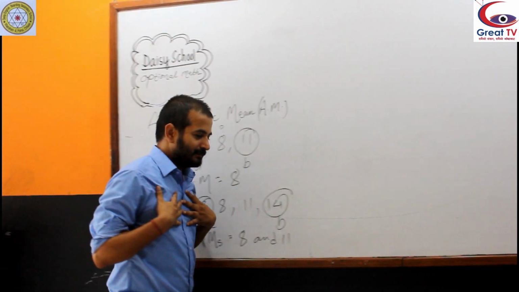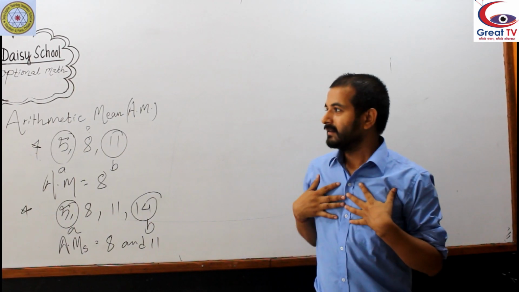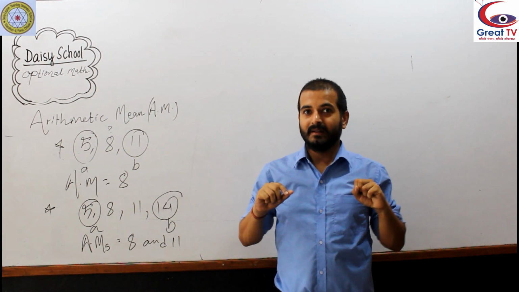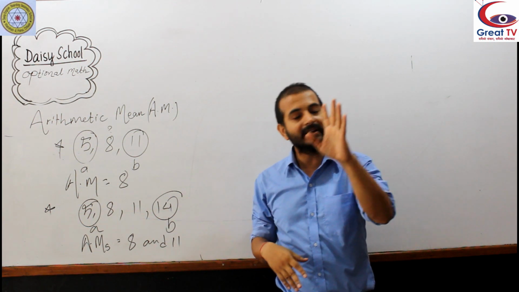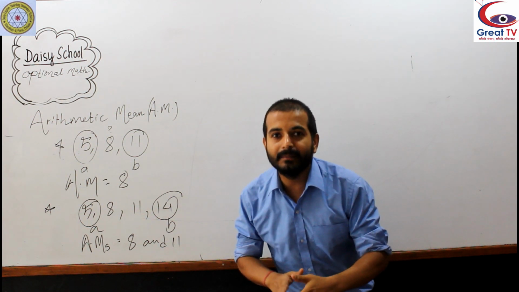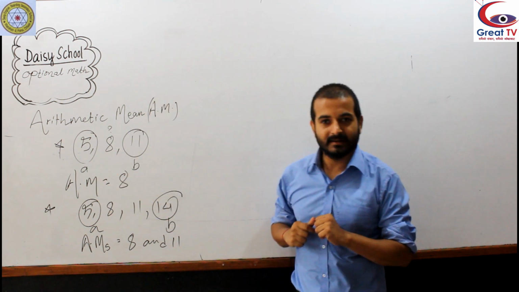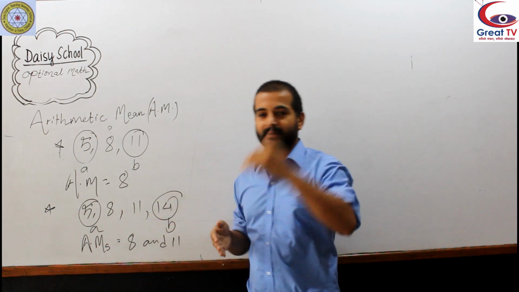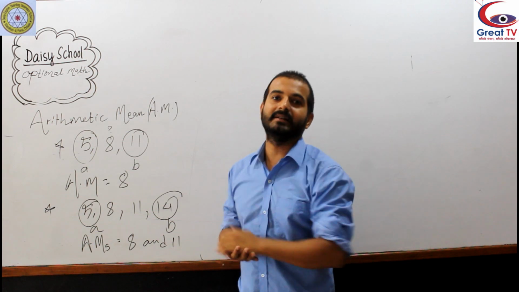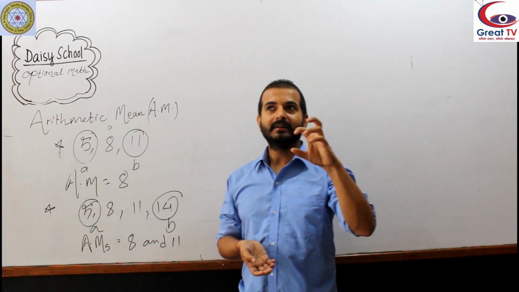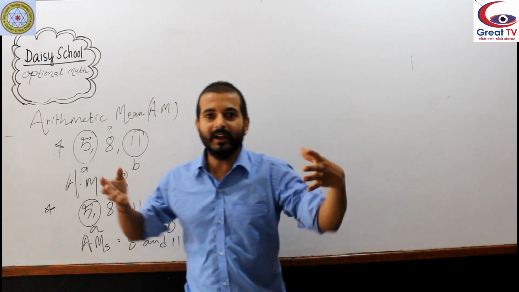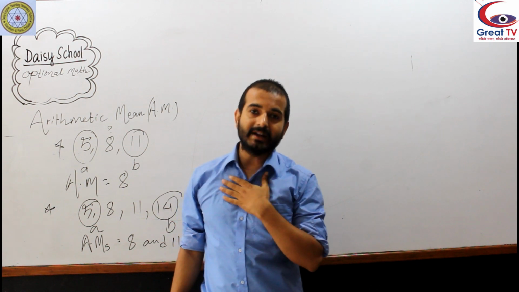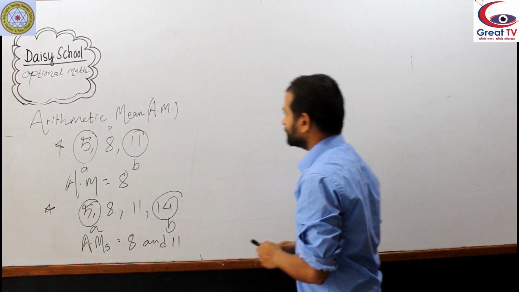So my dear students, what I am saying is that means are those terms except the first and last term. There can be 2, sometimes 3 means, there can be 4 means, there can be 100 means, there can be thousands of means. It is not fixed how many means there will be. It depends upon the series, my dear. Some series have 10 terms. Now when you take out first and last, there are 8 arithmetic means. Try to understand, okay?